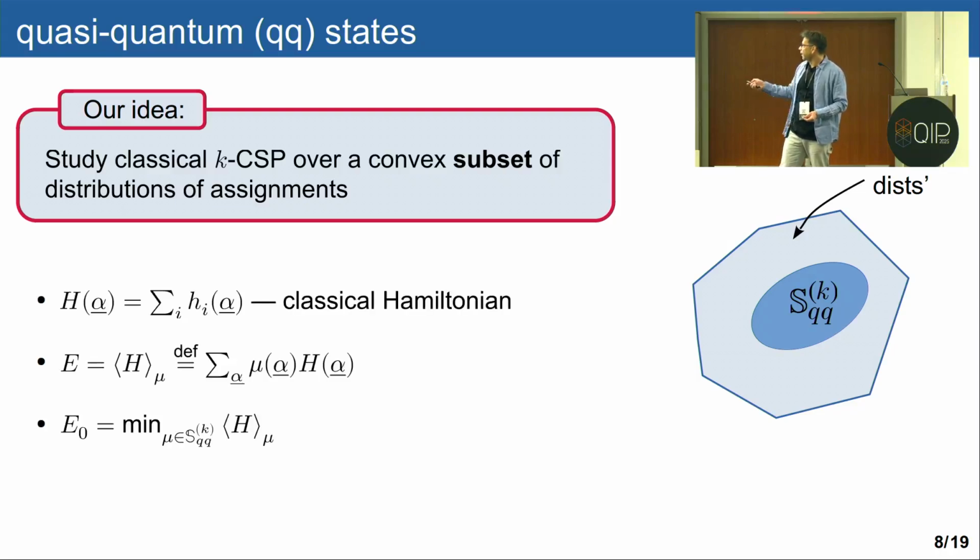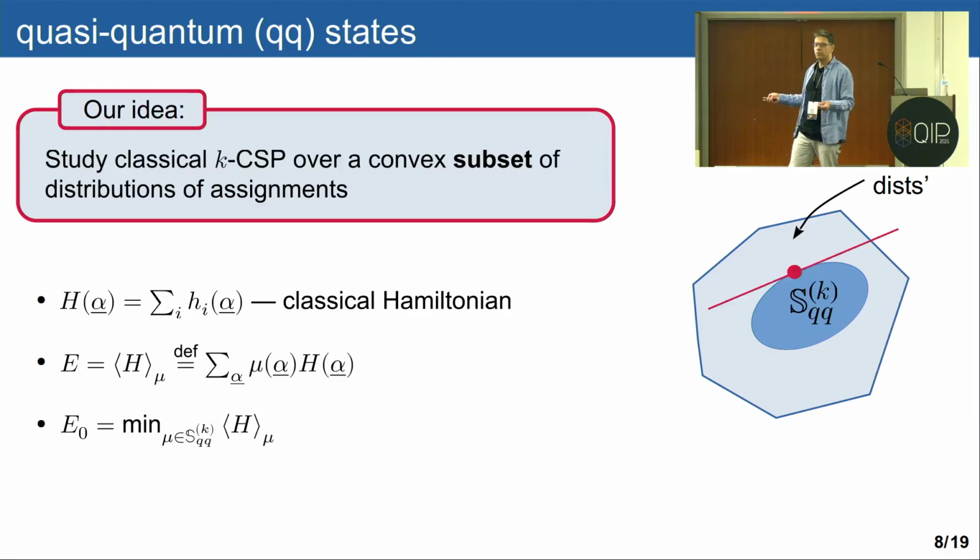In this subset, we will consider a local Hamiltonian, and once we are given a distribution of assignments, we can define the average energy, and we can minimize over all possible distributions to obtain the ground energy in that model.